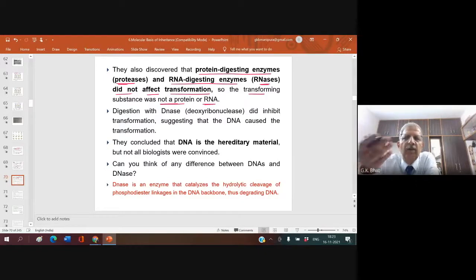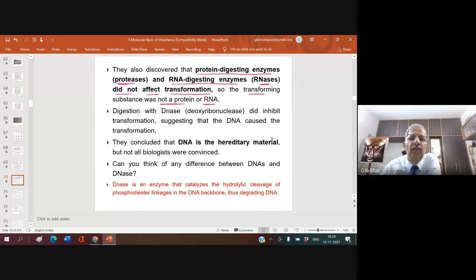And next time, they treated with RNases, that is, the RNA digesting enzyme. So all RNAs are removed. Then they wanted to find out whether the transformation is brought about or not. Now they treated with both the proteases and RNases. That means whatever biochemicals they separated from the S-killed bacteria, they treated with both RNases and proteases. So whatever proteins and RNAs were there all got digested, and only DNA was left. And they tried whether this would act as a transforming principle. Yes, it brought about the transformation of the non-virulent R bacteria to virulent.